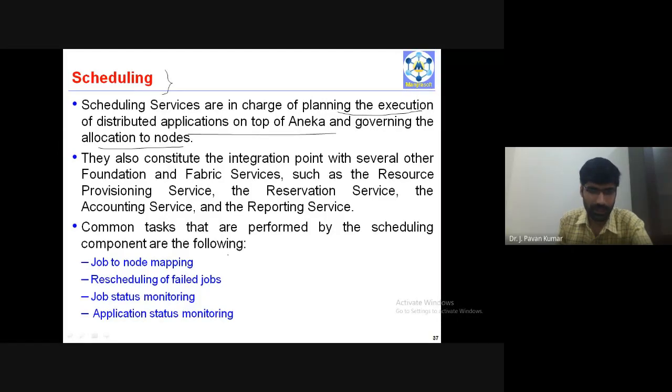Common tasks are job to node mapping, rescheduling of failed jobs, job status monitoring, application status monitoring. These are the common tasks performed by the scheduling service.